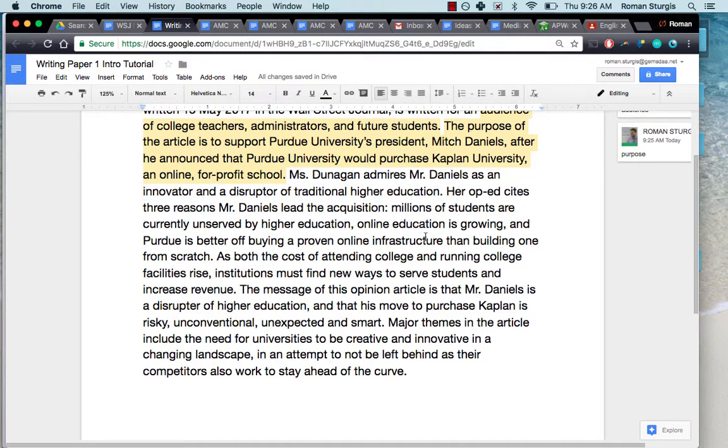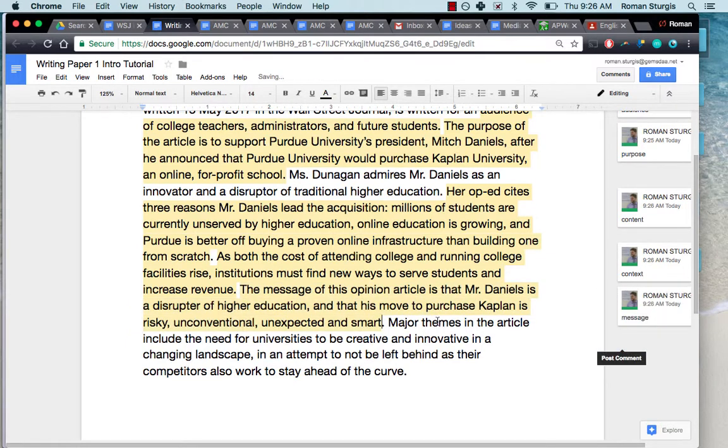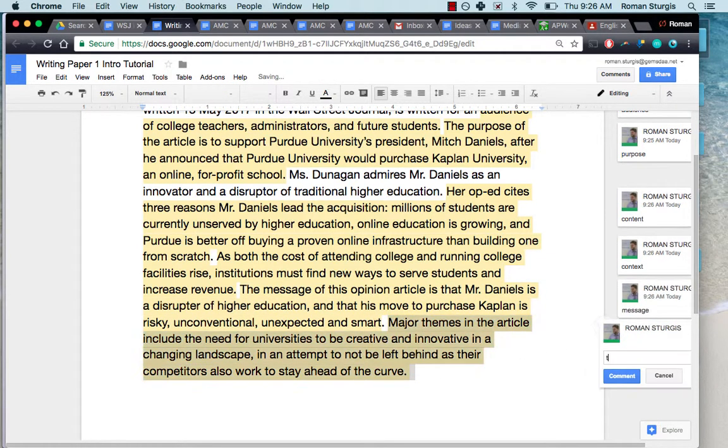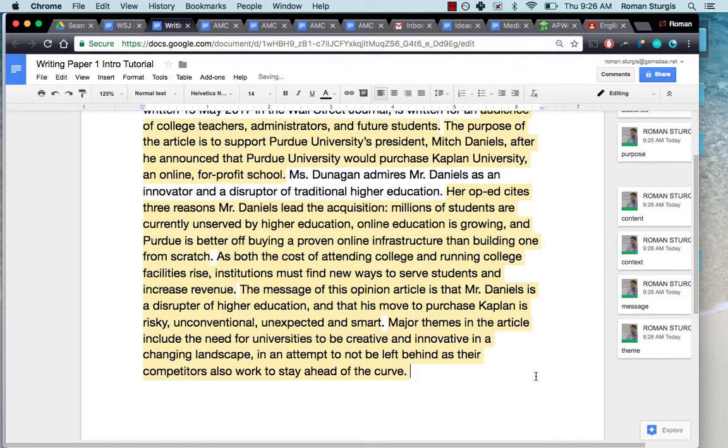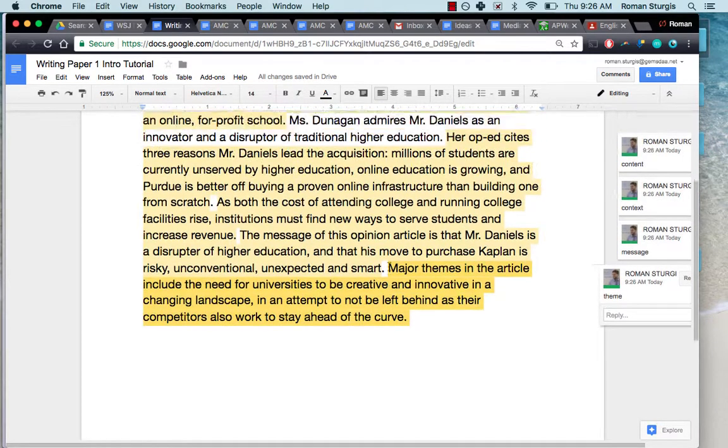Here's content. Here's context. Here's message. And here's theme. I don't need to talk about mood, tone, style, structure necessarily, although there is kind of an allusion to that right here. I don't need to talk about tone, style, and structure in this first paragraph because I have 2 body paragraphs in which I'm going to be able to talk about tone, style, and structure.